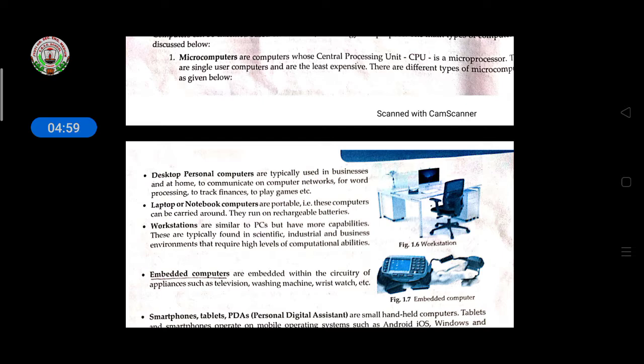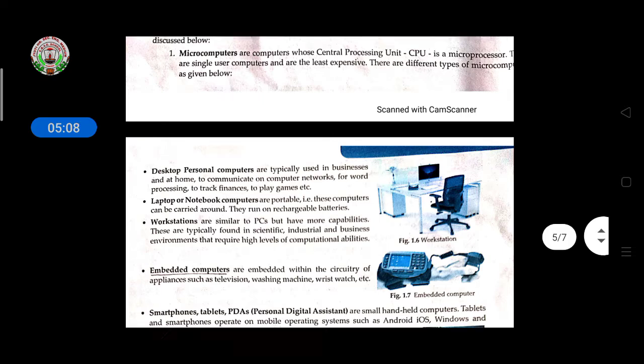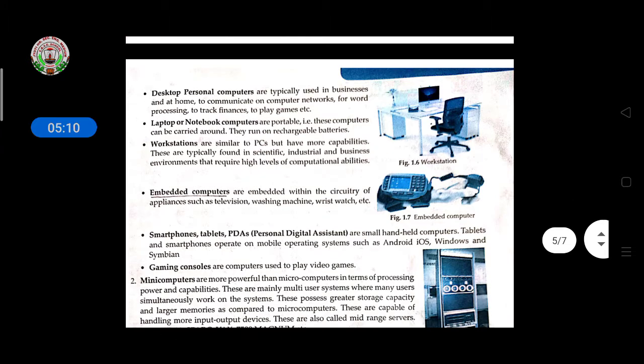Laptop or notebook computers are portable. That is, these computers can be carried around. A laptop also has rechargeable batteries. Then workstations are similar to PCs but have more capabilities, for environments that require a high level of computational abilities.